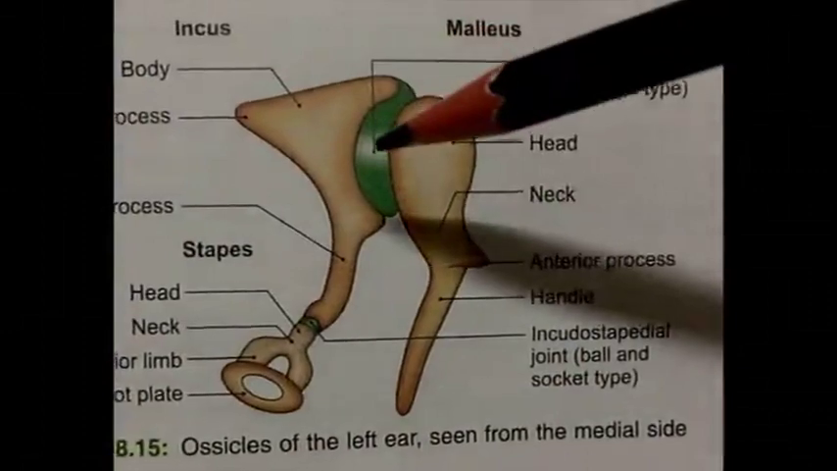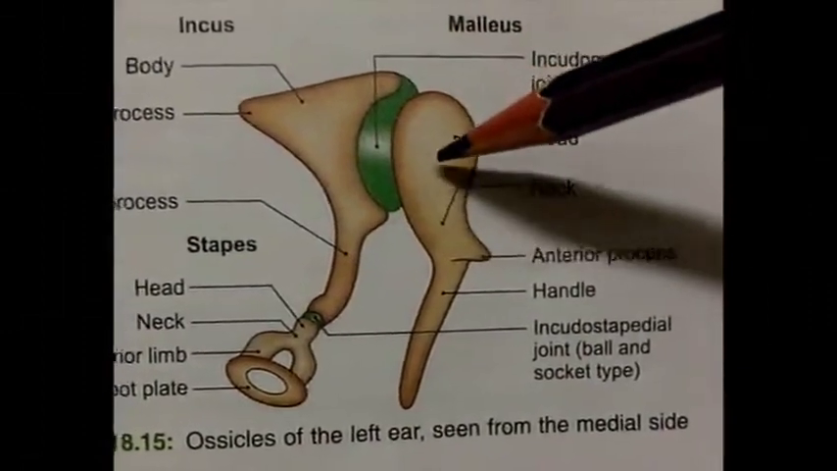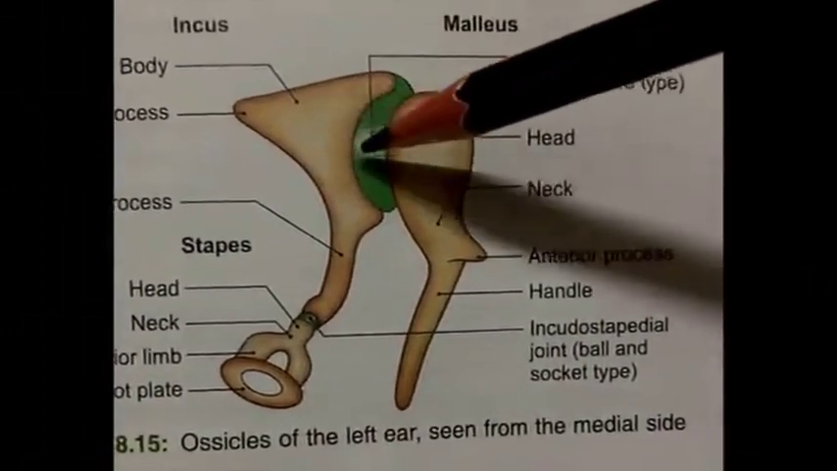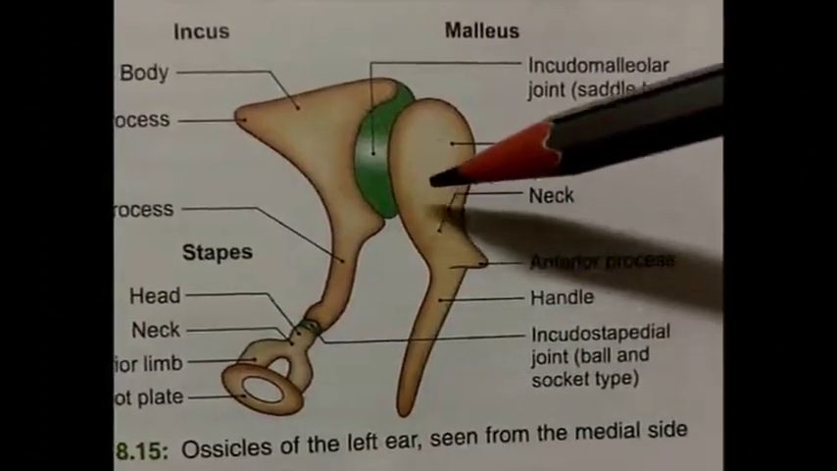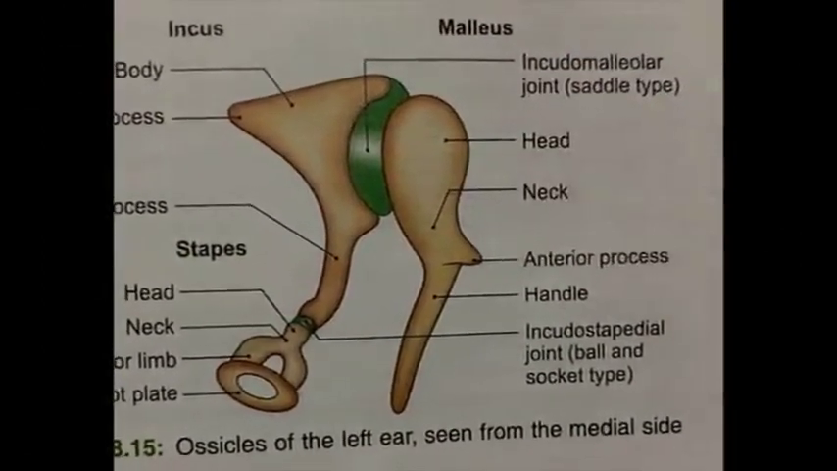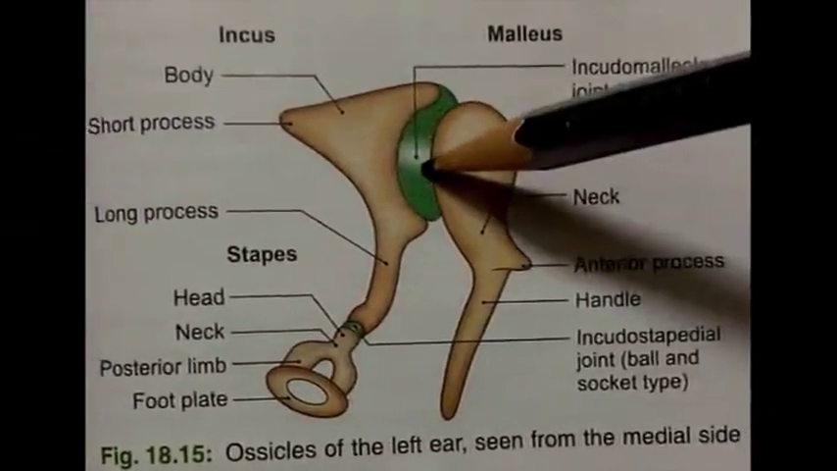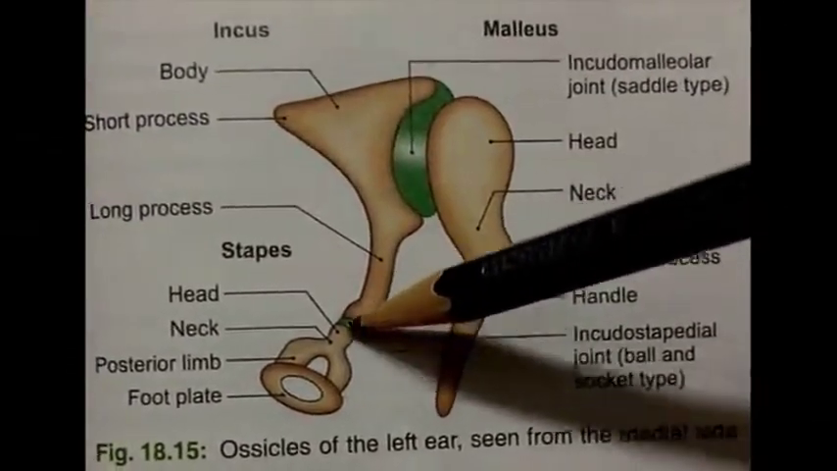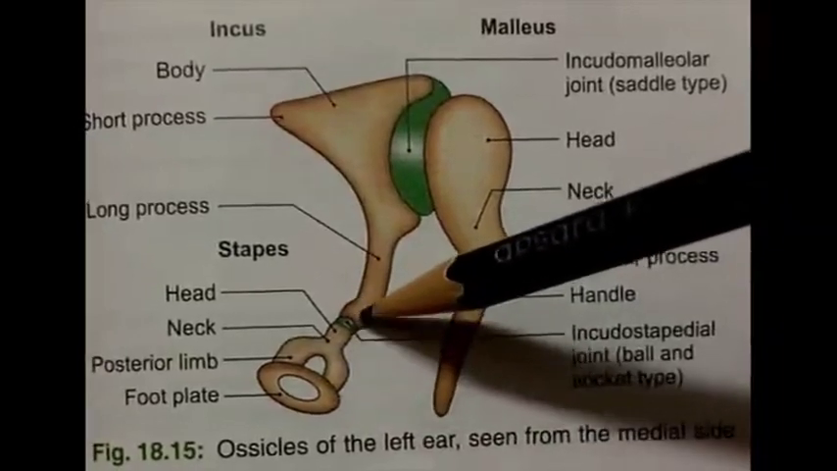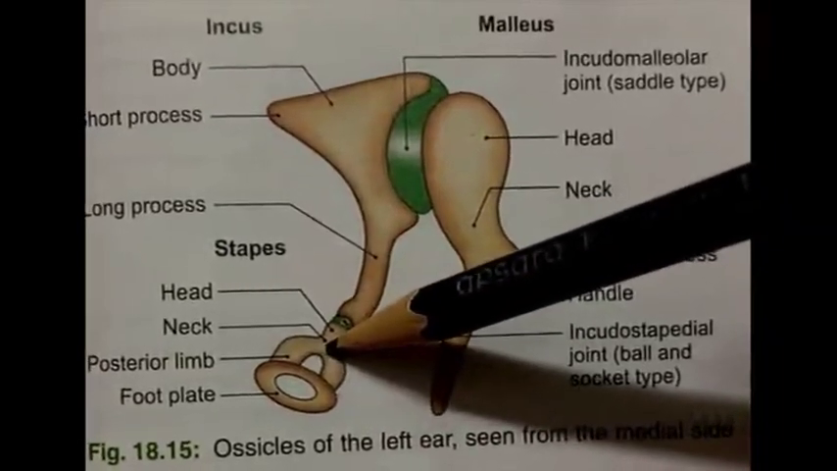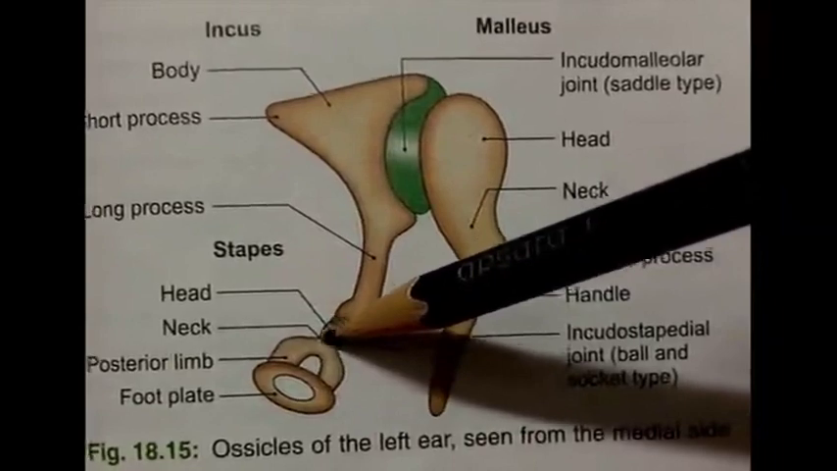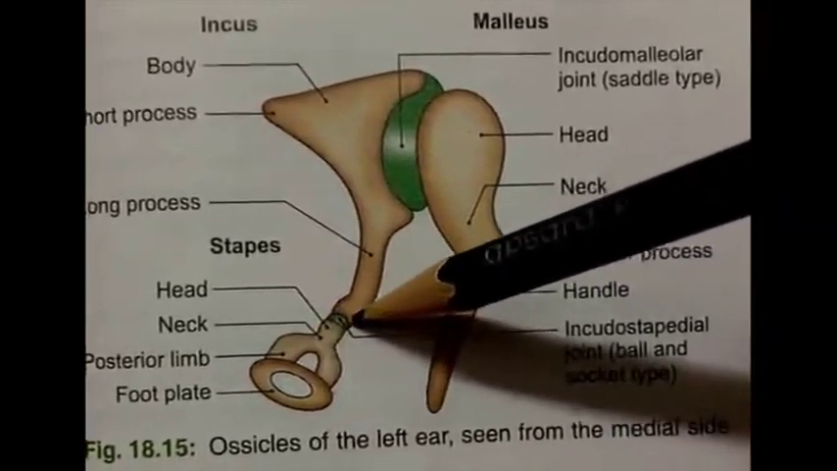Joints of ossicles. Malleus and incus bone articulate to form incudo-malleolar joint. It is a saddle type of joint. And second joint is incudo-stapedial joint formed between the incus and stapes bone. It is a ball and socket type of joint.